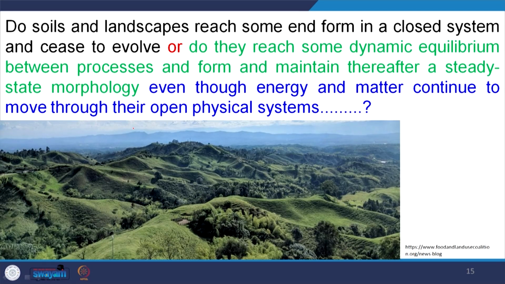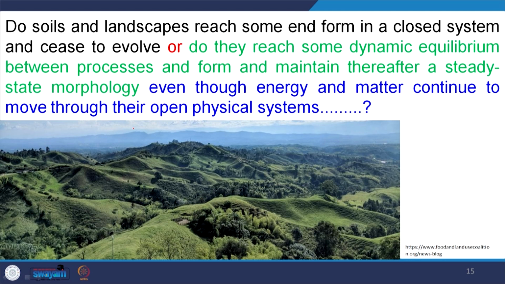Do soils and landscapes reach some end in a closed system and cease to evolve, or do they reach some dynamic equilibrium between process and form, maintained thereafter in a steady state morphology, even though energy and matter continue to move through their open physical systems?